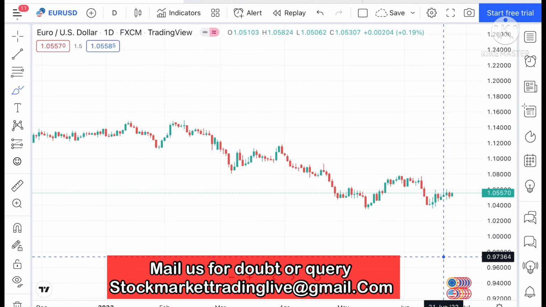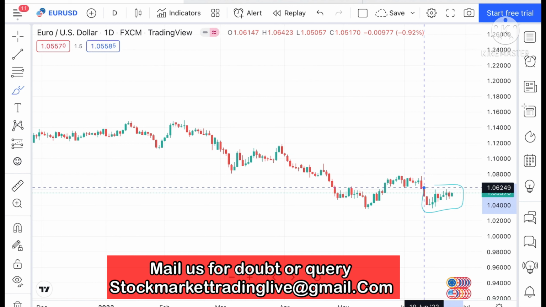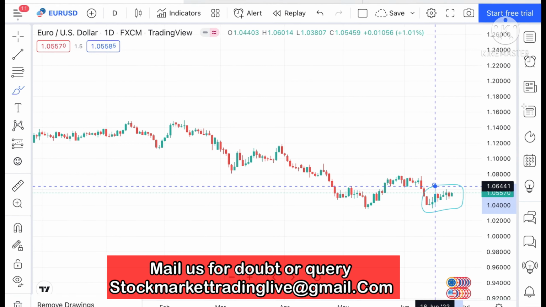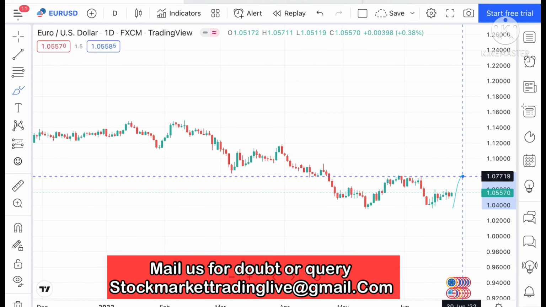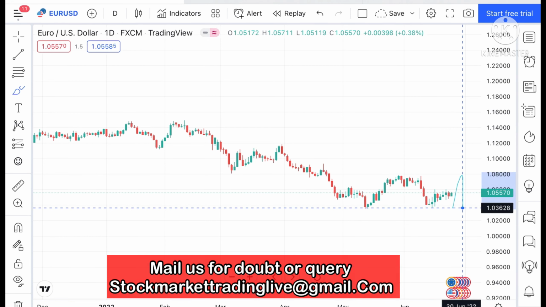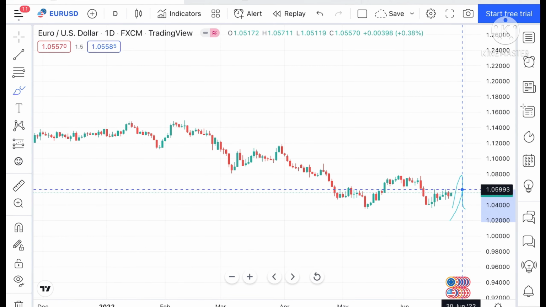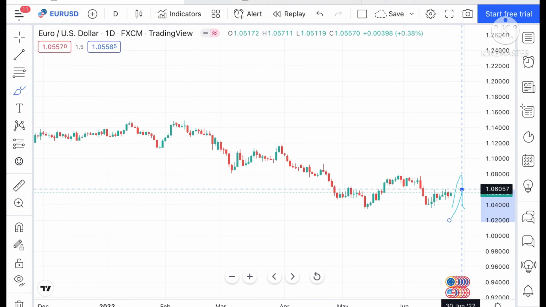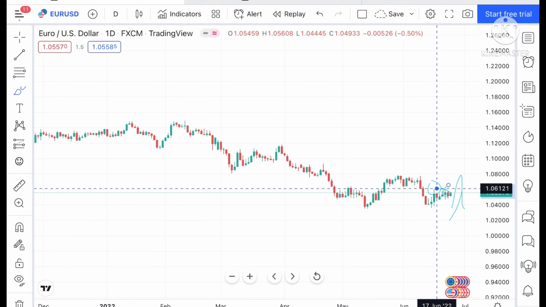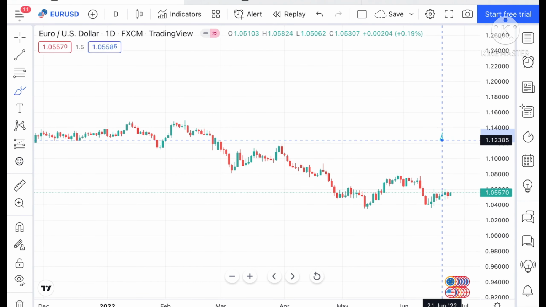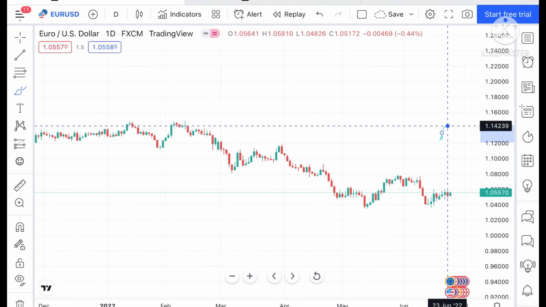If you look at the chart, this is the particular range, and the range high is around 1.07719 and the low is around 1.03500. Suppose if this level sustains, it can move further high towards a level of 1.06507, and this is a weak resistance, so the probability will be high. Then from there it can move further upside towards a level of 1.13.